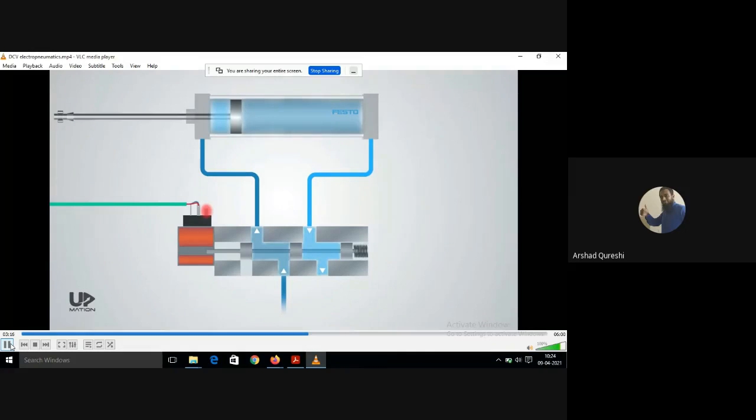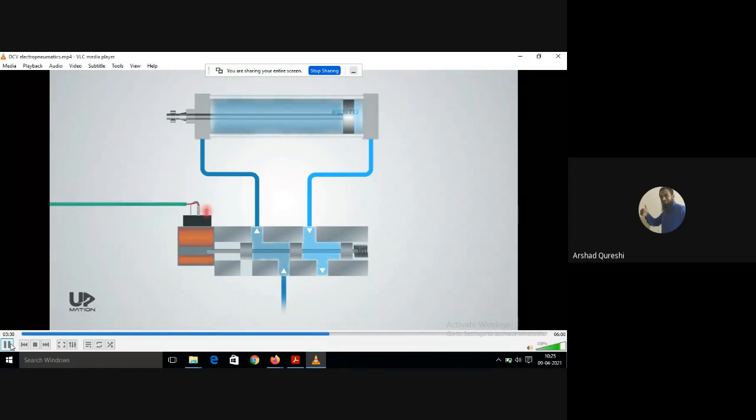Okay, in combination with your electro-pneumatics. Okay, hope you are getting this. In combination with your electro-pneumatics, you can use your programmable logic controller. Okay, so as long as the PLC is giving the command to pass the current, the spool will remain in this position only.